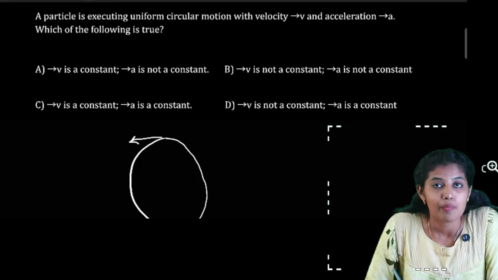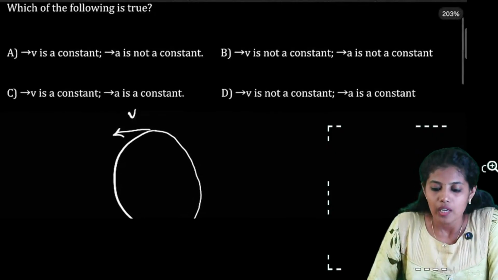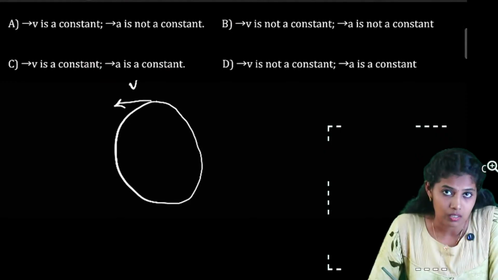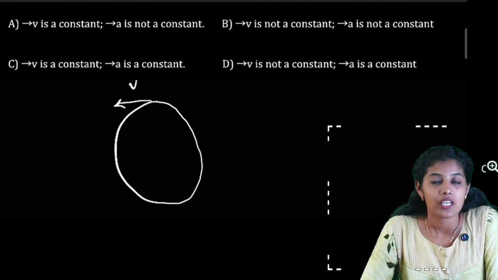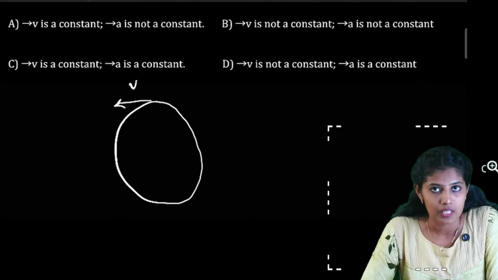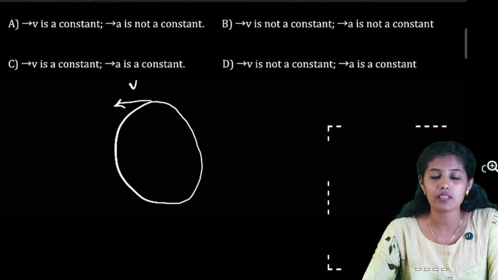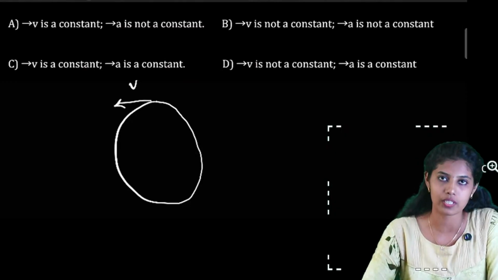That means the magnitude of the speed is constant. And what about the velocity? The velocity is always changing. At each and every instant along a uniform circular motion, the velocity is changing. The direction of velocity is given by the tangent drawn at each and every point along the circle. So only the direction changes, and at each and every point the speed is constant. Thus we can say that in uniform circular motion, even though the speed is constant, the velocity is not at all constant, it is changing.